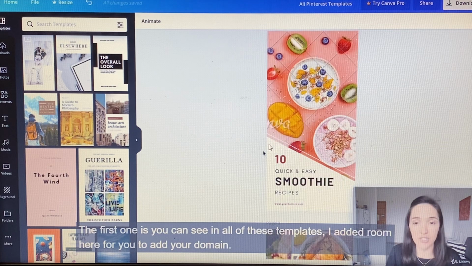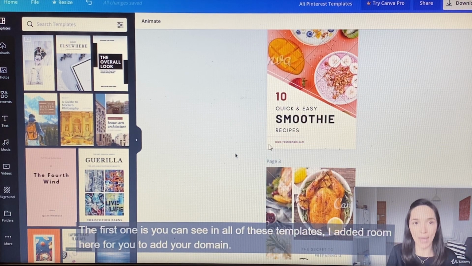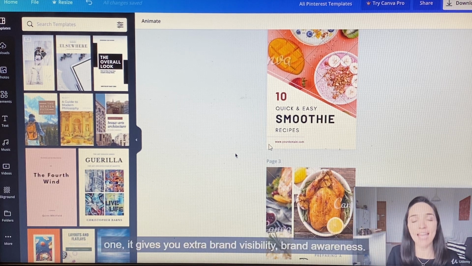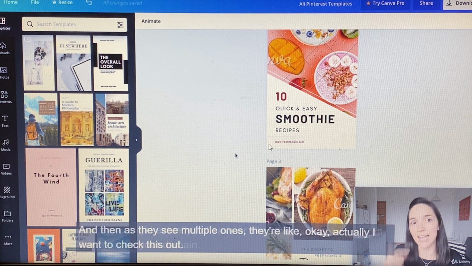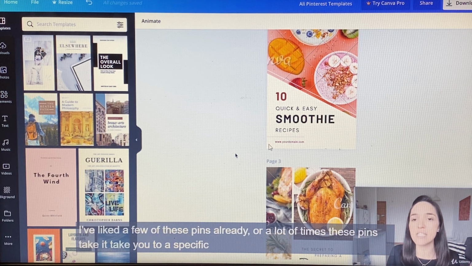The first one is, you can see in all of these templates, I added room here for you to add your domain. So this is actually not only helpful, but it's advisable that you do this by Pinterest, because one, it gives you extra brand visibility, brand awareness. Someone might actually not save or click your pin right away, but they would see your domain, and then as they see multiple ones, they're like, okay, actually I want to check this out. I've liked a few of these pins already.